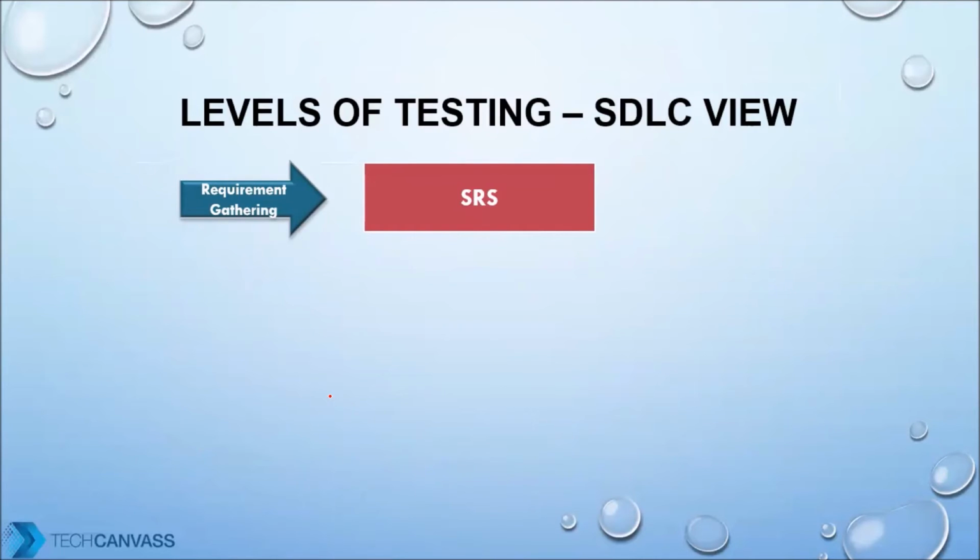Software testing happens at every stage, right from the requirement stage itself. So as we have discussed about the different phases, let's look at this. The first stage is requirement gathering, which results in the development of an SRS document. So you talk to the customer and you get the SRS.